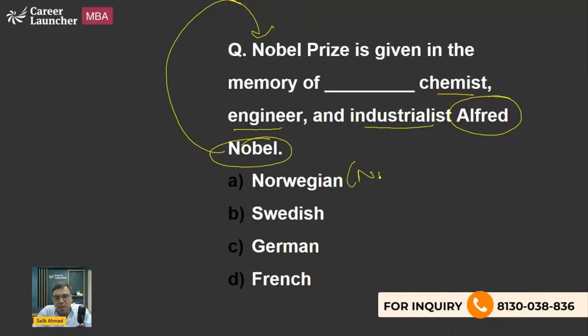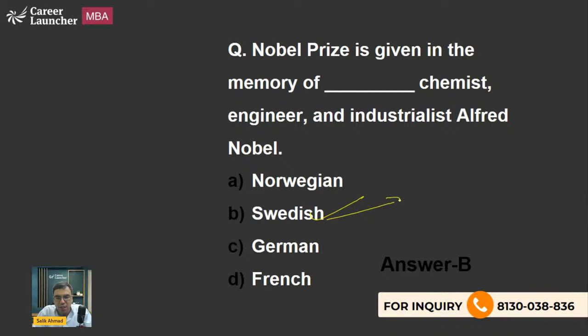Norwegian means people from Norway are called Norwegian. People from Sweden are called Swedish. So you have to answer it, and if you know the answer, I'll be very happy to know. The right answer to this question is option B, Swedish. He was actually from Sweden. He was born in Stockholm, the capital of Sweden. So B is the right answer to this question.